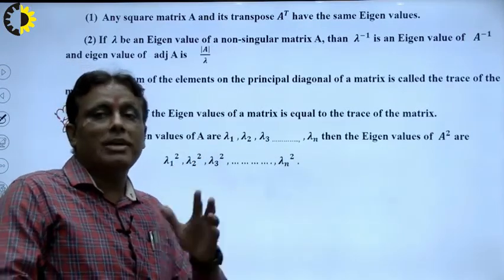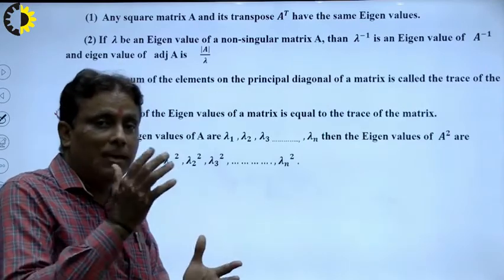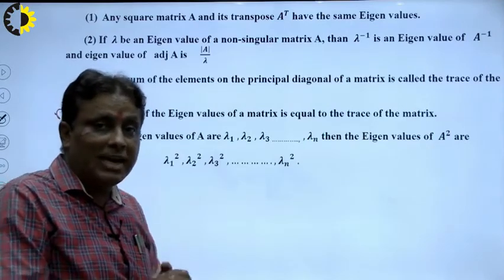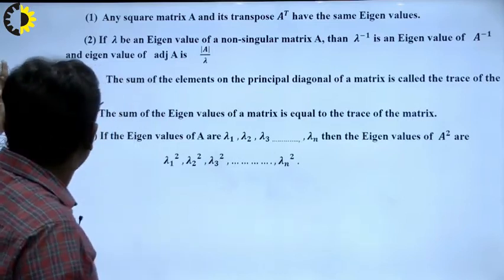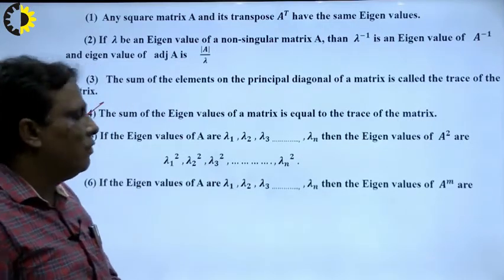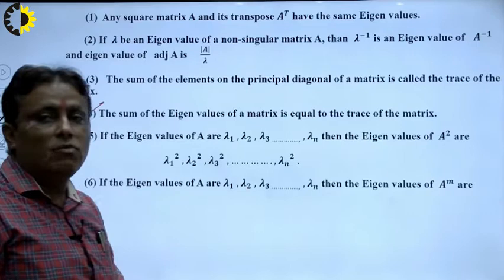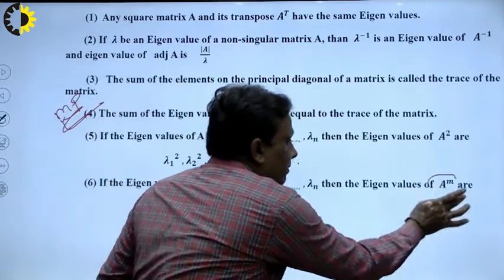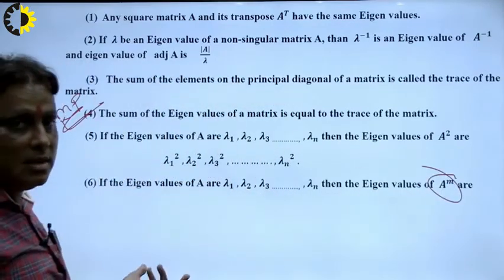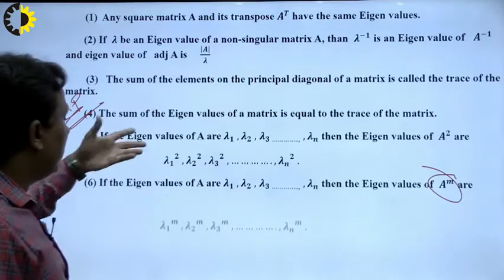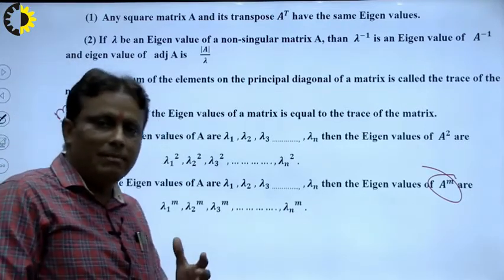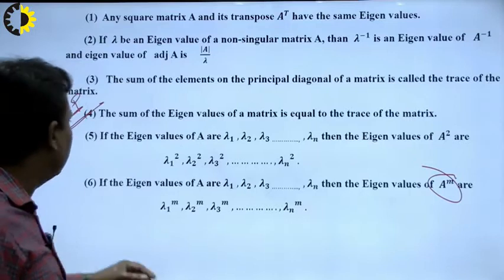Suppose I want A to the power 4. So with the help of only one rule we can calculate any power. What will be the eigenvalues of A to the power m? This is easily calculated with this rule: lambda 1 raised to the power m, lambda 2 raised to the power m, lambda 3 raised to the power m.